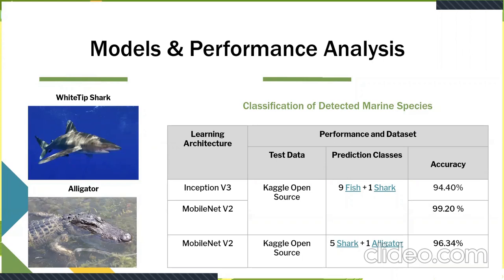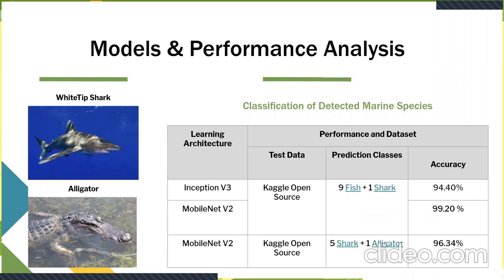So for the classifiers, we have tried two different learning architectures, both based on neural networks, the Inception V3 and the MobileNet V2 algorithm. We initially compared both of them on the first dataset, which comprised 9 fish images and 1 shark image, and the MobileNet clearly outperformed the Inception V3 network. And so we chose to go forth with MobileNet, not only because it achieves better accuracy, but also because it's lightweight and much faster to train. And like we already said, the inference time is a very crucial aspect for this specific problem statement.